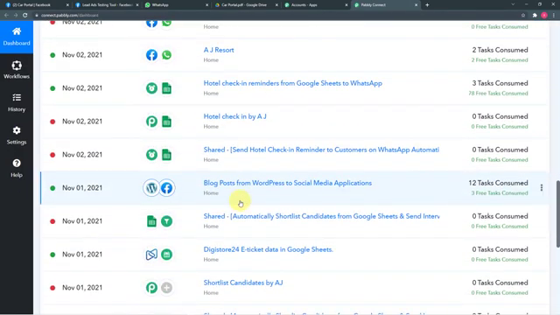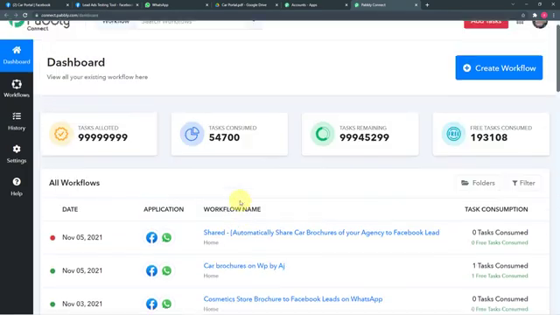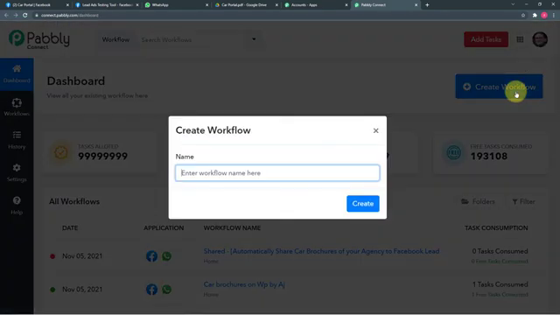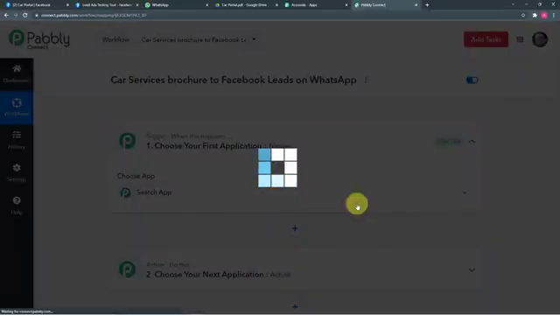Okay, so to create a workflow you just have to click here on this create workflow button, and here you have to give a relevant name to your workflow. So let me fill the name here. Okay, so I have filled the name as car services brochure to Facebook leads on WhatsApp, right? Now click on create here and you will see the workflow is created.